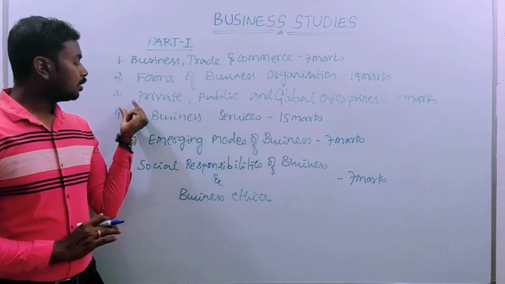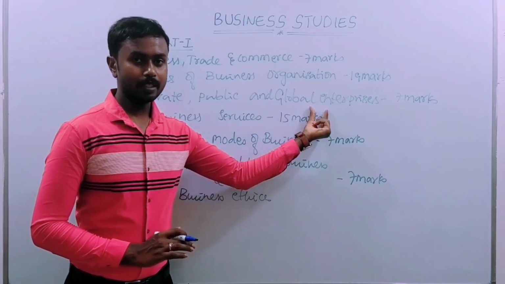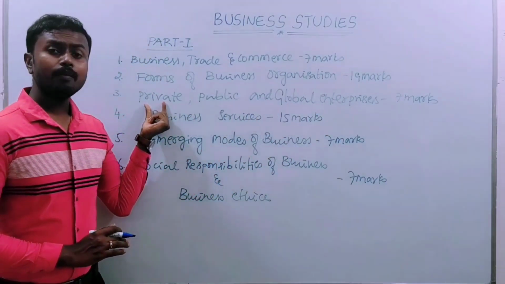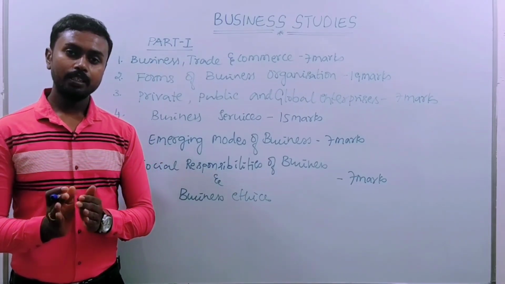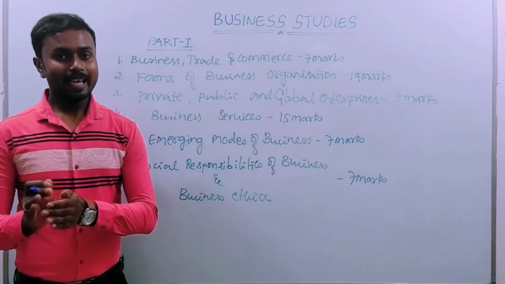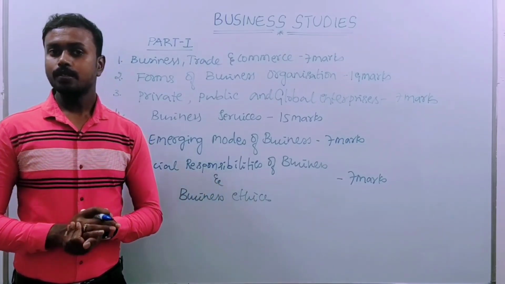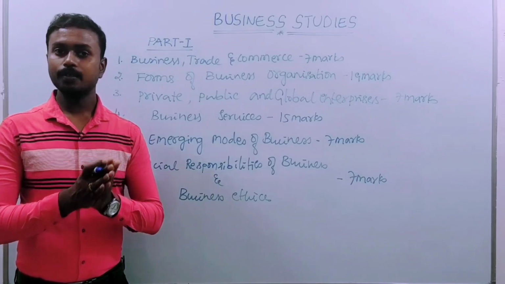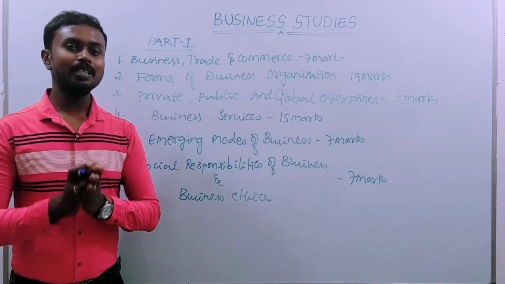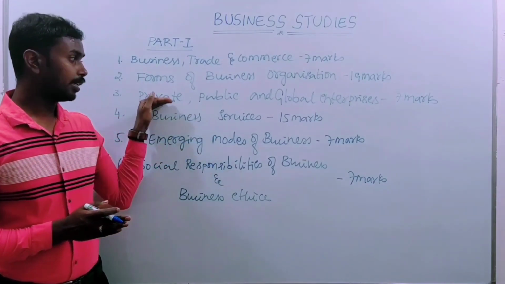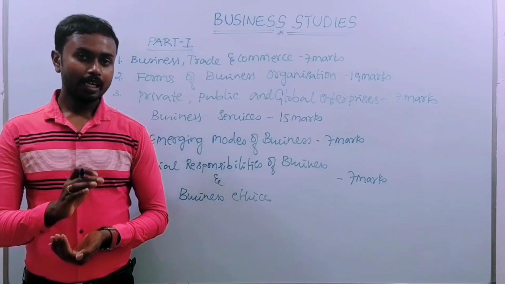And coming to the third chapter, private, public and global enterprises. Here private means the capital is invested by private persons, the business is carried on by private persons, and all decisions are taken by a single person or a group of persons. This form of business we call private. Public means the capital is invested by the government.